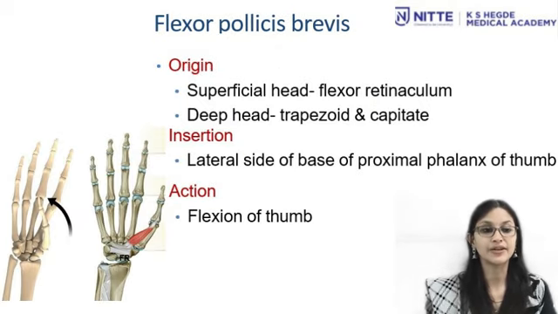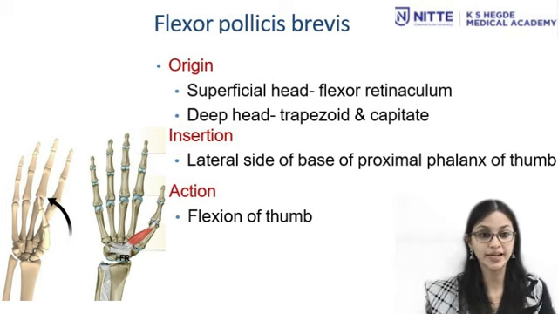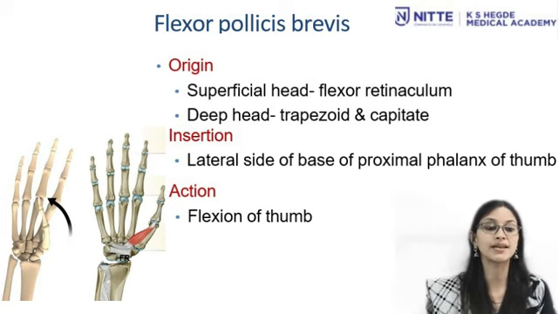Next is flexor pollicis brevis. The origin of this muscle is divided into a superficial head and deep head. The superficial head takes its origin from flexor retinaculum, whereas the deep head takes its origin from trapezoid and capitate.